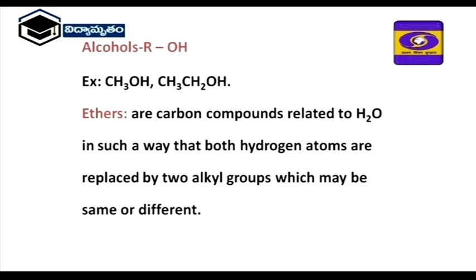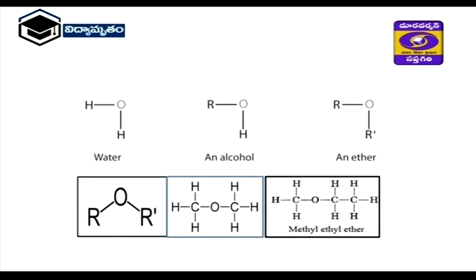Next, alcohols, general formula is R-OH. Observe methyl alcohol, ethyl alcohol, propyl alcohol, like this. Next, ethers. These are carbon compounds related to H2O in such a way that both the hydrogen atoms are replaced by 2 alkyl groups, which may be same or different. You observe the diagram, left side is the water, oxygen is linked with the 2 hydrogen atoms by covalent bonds.